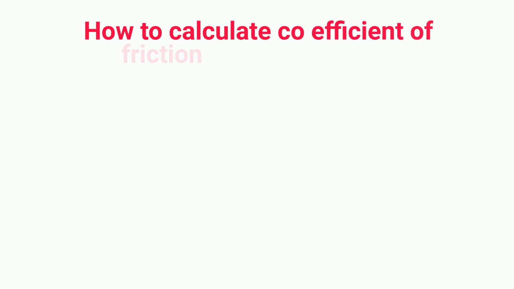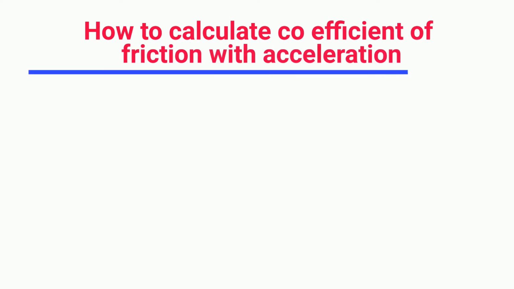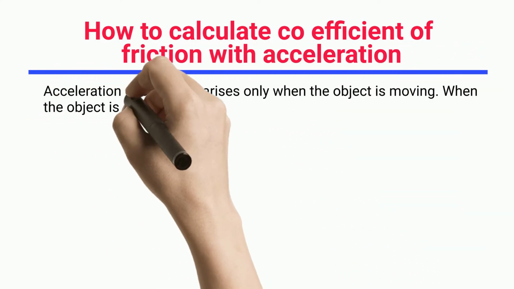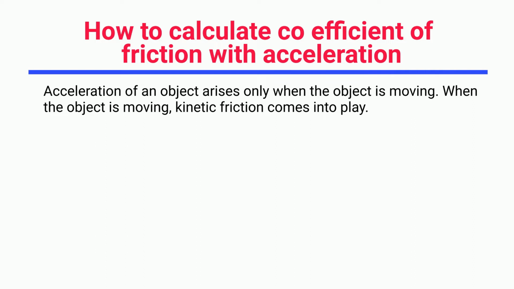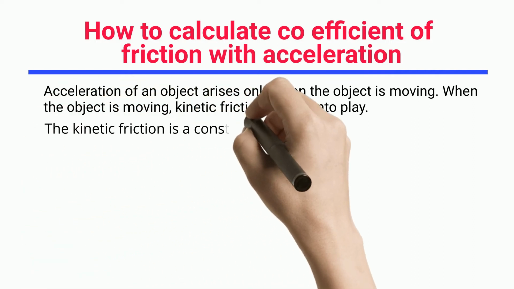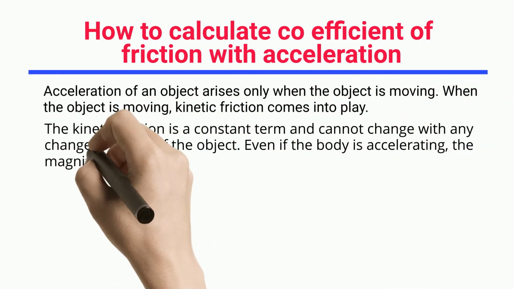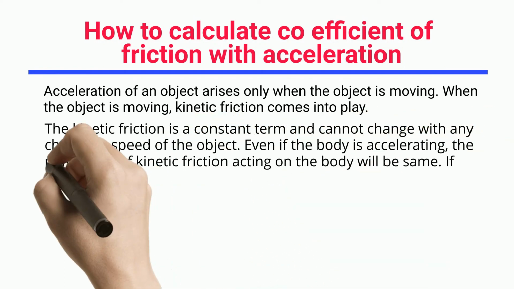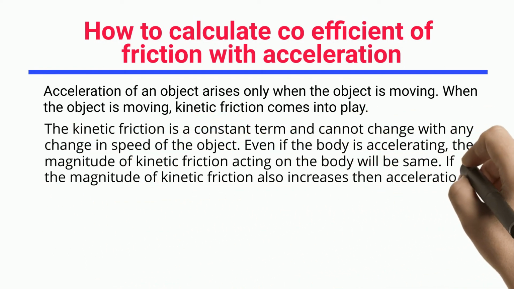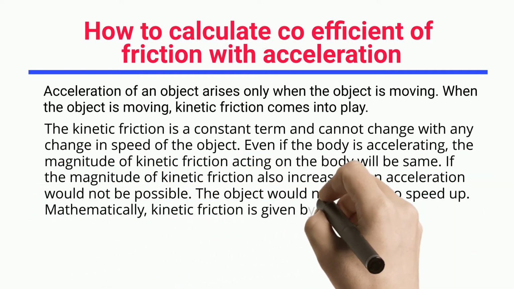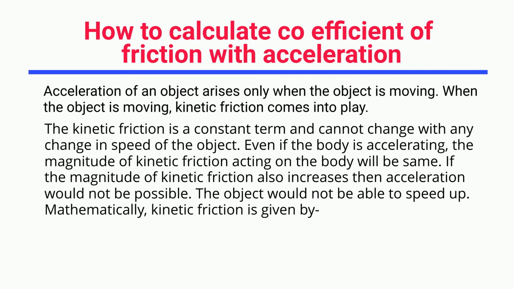How to calculate coefficient of friction with acceleration? Acceleration of an object arises only when the object is moving. When the object is moving, kinetic friction comes into play. The kinetic friction is a constant term and cannot change with any change in speed of the object. Even if the body is accelerating, the magnitude of kinetic friction acting on the body will be the same. If the magnitude of kinetic friction also increased, then acceleration would not be possible. The object would not be able to speed up.